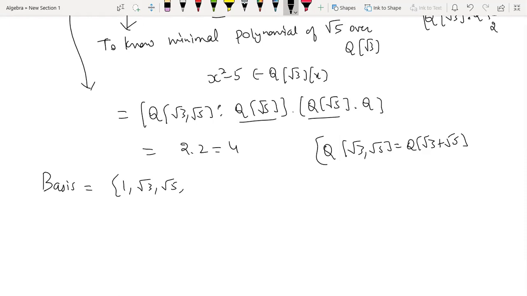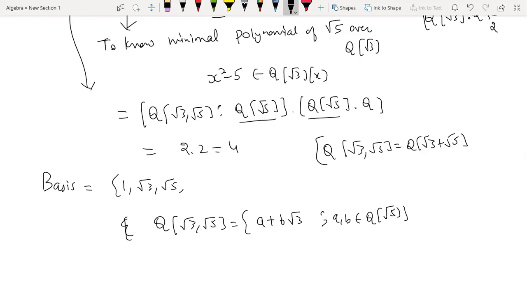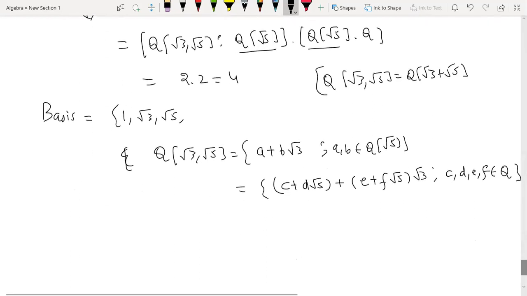Root 3 plus root 5, that will be generated from these by linear combination. So what you can do is, whenever you have confusion, you can see the structure of elements. Like when we find a basis, what kind of elements will be there? a plus b root 3, you can split it. So the elements will be a plus b root 3, where a, b belong to Q(root 5). Do it in steps. First consider root 3 here, take the coefficients from Q(root 5). Now what kind of elements are in Q(root 5)? c plus d root 5. So a will be like this, and b will also be like e plus f root 5. This b is further multiplied with root 3. Now this c, d, e and f belong to Q. So this is how we split this to know what is in the basis.